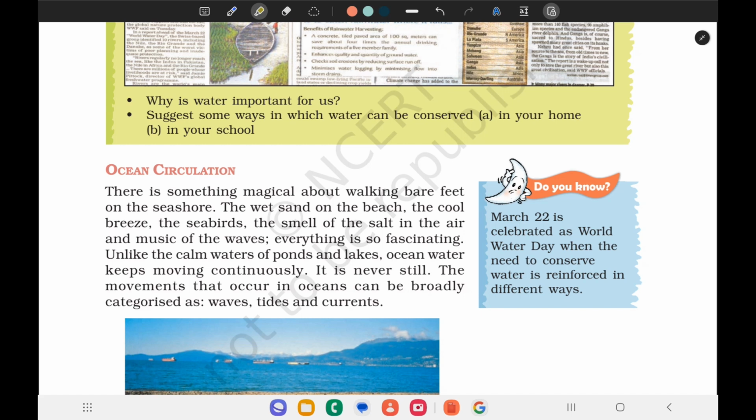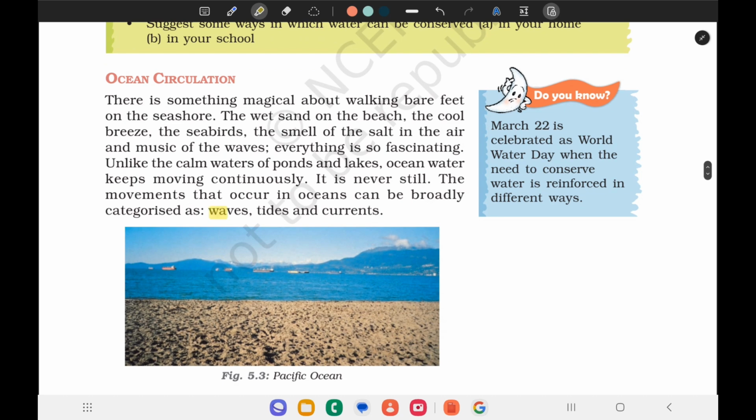Unlike ponds and lakes, ocean water keeps moving continuously. The water in ponds and lakes is very calm and does not move continuously. Whereas coming to the ocean water, it keeps moving continuously. It is never still. So these movements that occur in oceans can be broadly categorized as waves, tides, and currents.